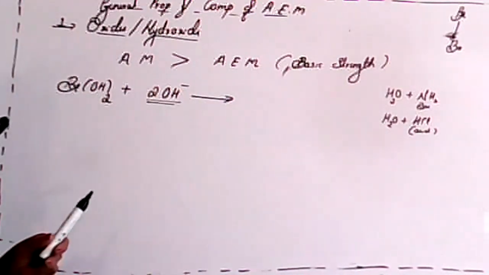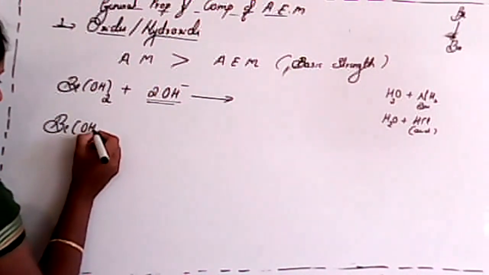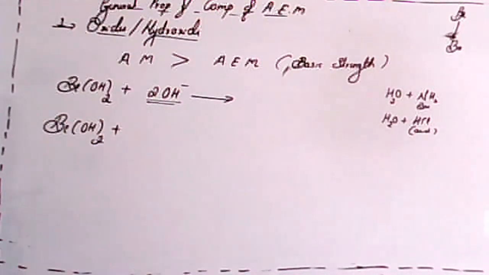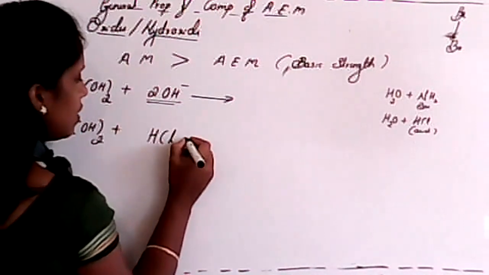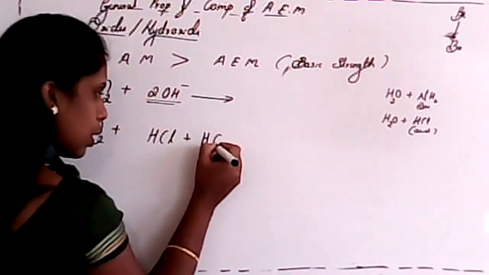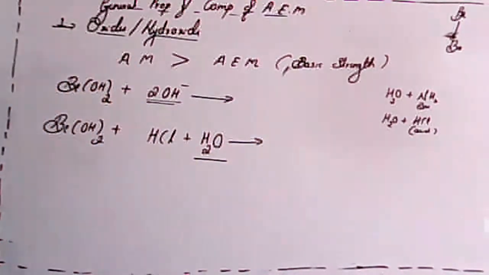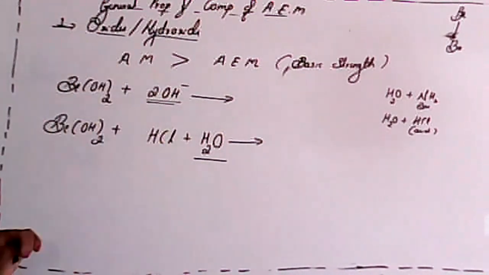In the second condition, I'll consider beryllium hydroxide reacting with any aqueous acid. Whenever we consider aqueous acid, that must involve water, because aqua is related to water itself. That's why aqueous HCl. So now the question arises, which product will appear?